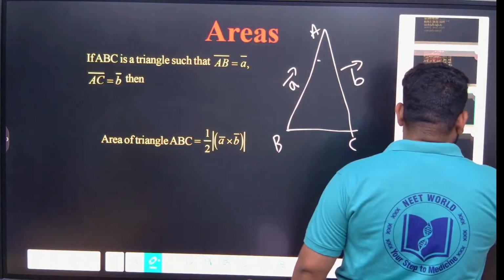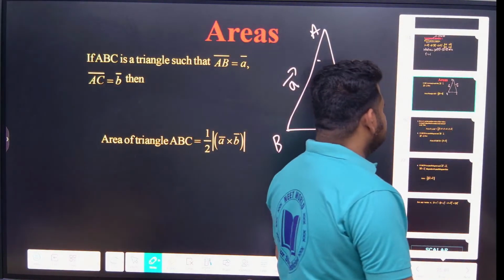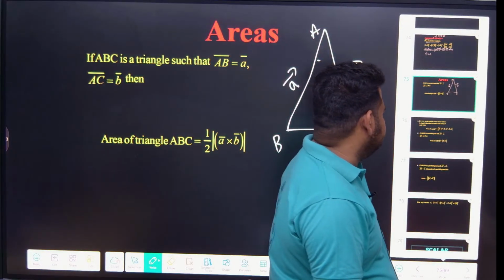Some more areas. So if they give a parallelogram, how to find it?